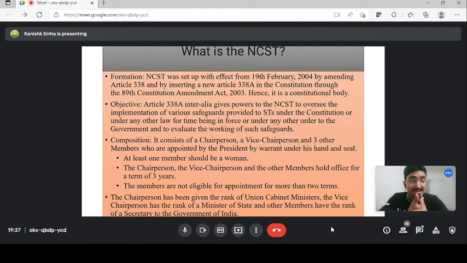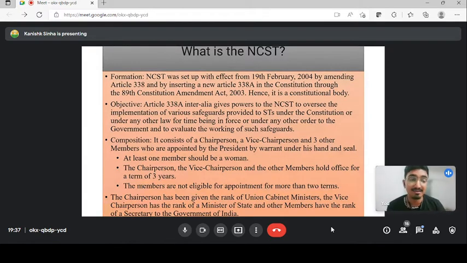What you have to remember: the National Commission for Scheduled Tribes was set up on 19 February 2004. We amended Article 338. A new Article 338 clause A was inserted in the Constitution. By which amendment? 89th Amendment Act 2003. And because the National Commission for Scheduled Tribe has a separate article, it is a constitutional body. This point, guys. Constitutional body.